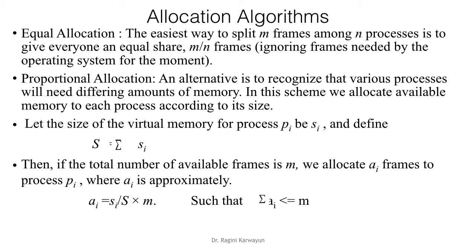So let the size of the virtual memory for a process Pi be Si. We take the sum of all these sizes, that is capital S is sigma Si, and if the total number of available frames is m, we allocate Ai frames to process Pi, where Ai is approximately equal to Si by capital S into m, such that the sum of all the allocated frames should be less than or equal to the total number of available frames.